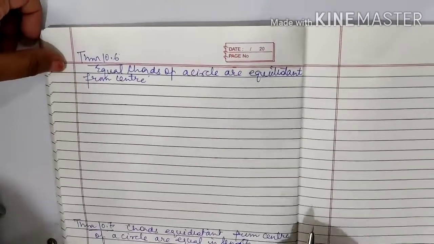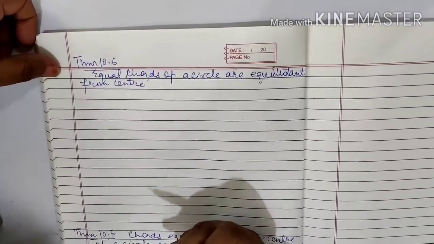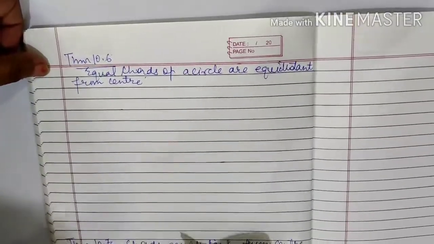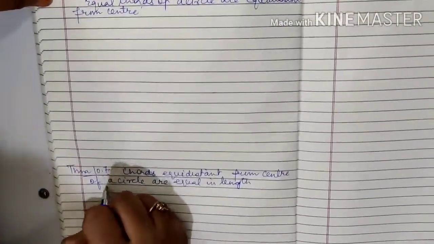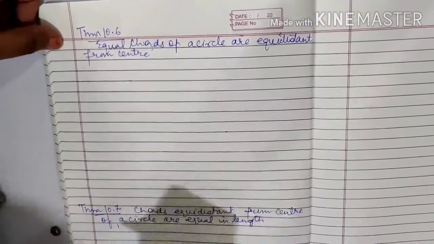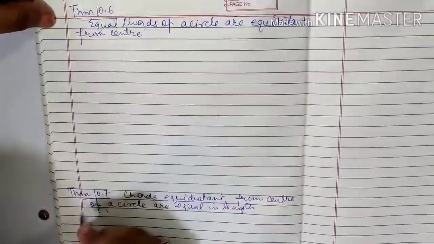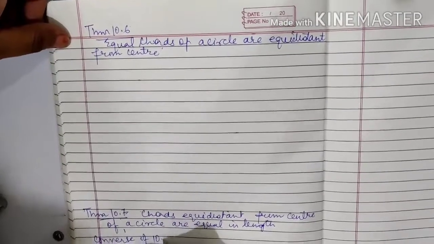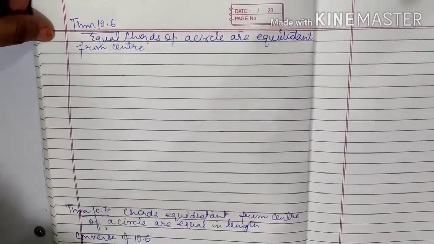Now students, we have already done various theorems. Now I have theorem 10.6 and theorem 10.7, which happens to be the converse of 10.6. Now what does this say?